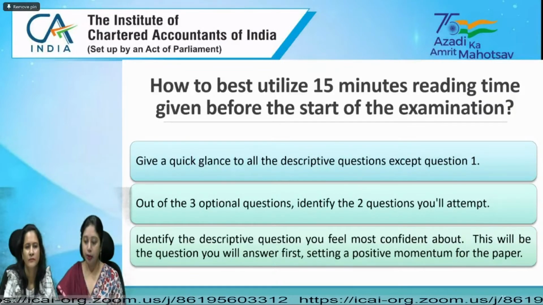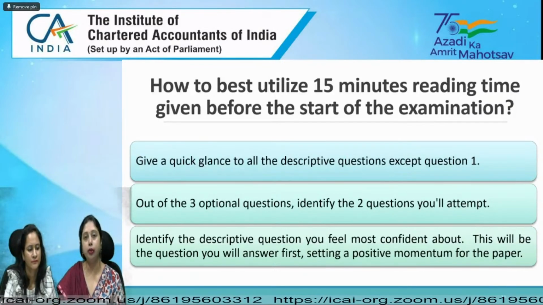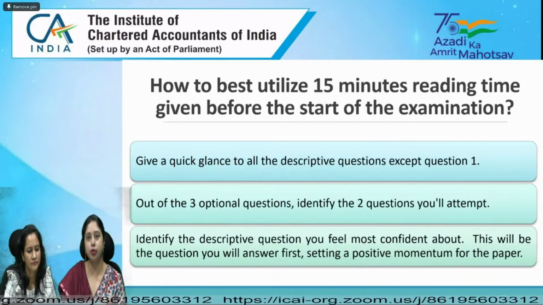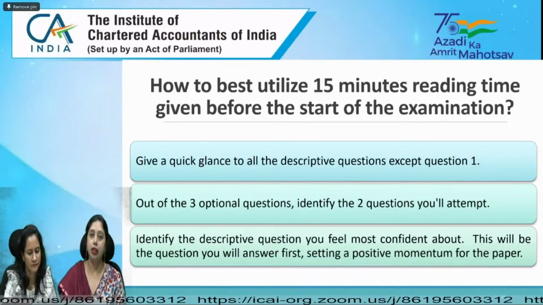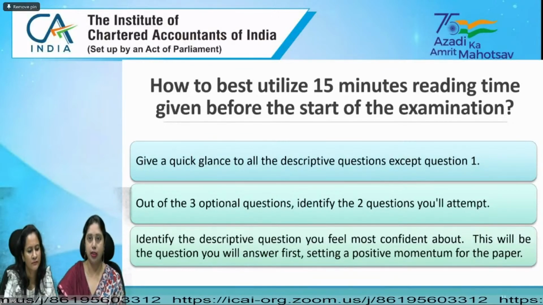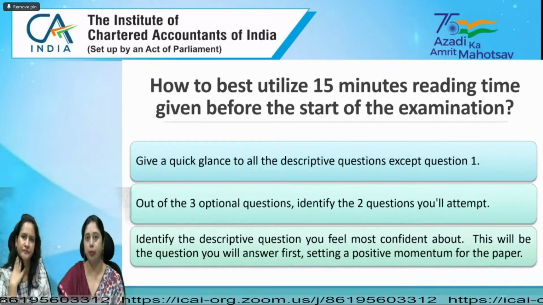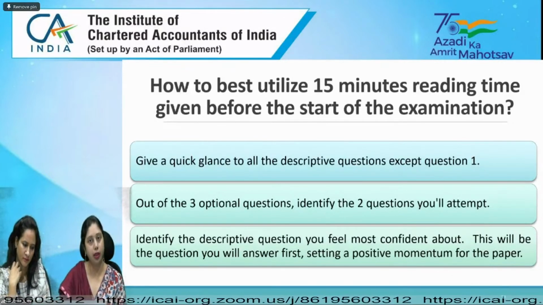After that, you need to find out the descriptive question from which you are going to start your examination, that means the first question which you are going to answer. In each of these sections, section A as well as section B, it should be the question which you are most confident about, because from that question you need to start your examination.